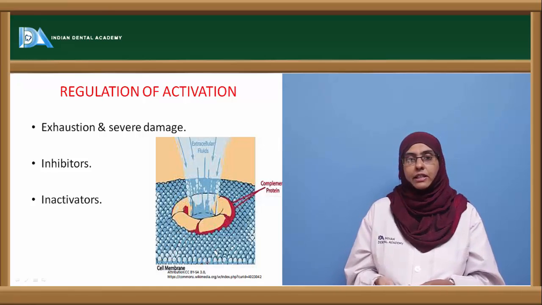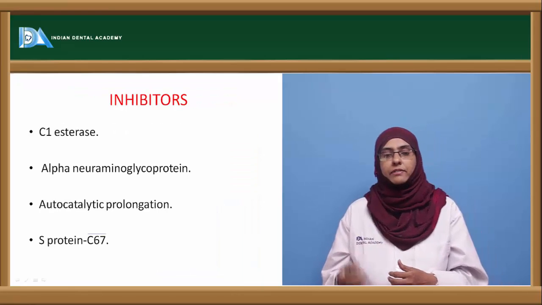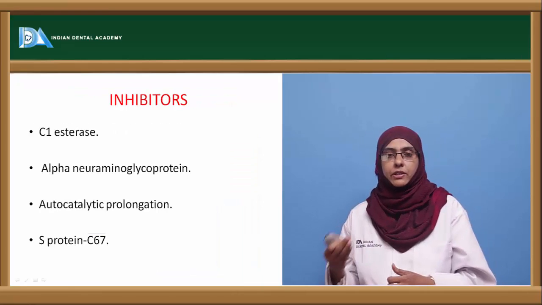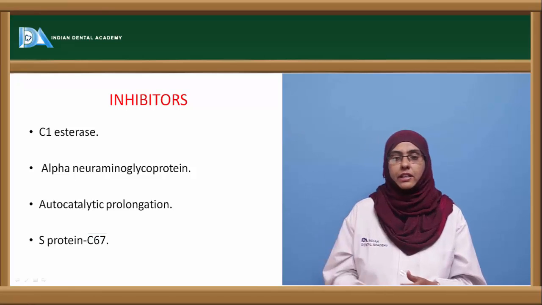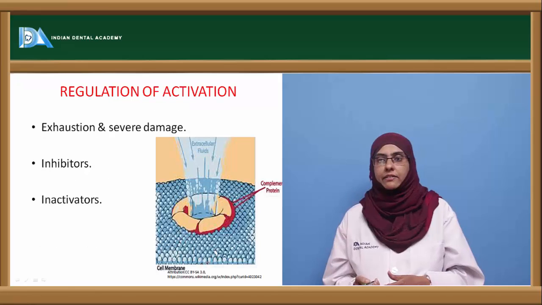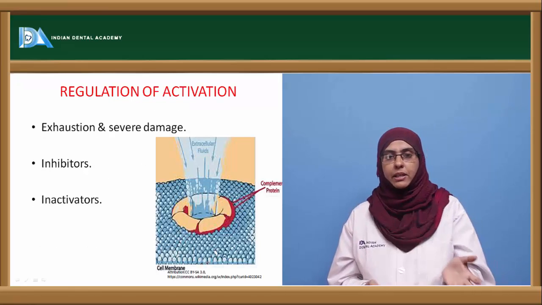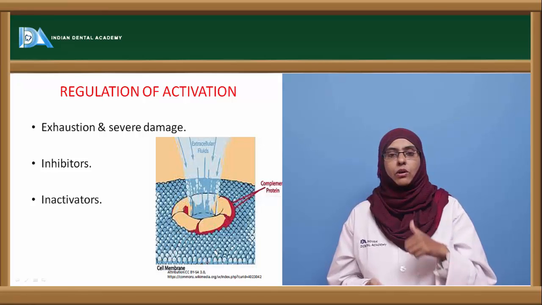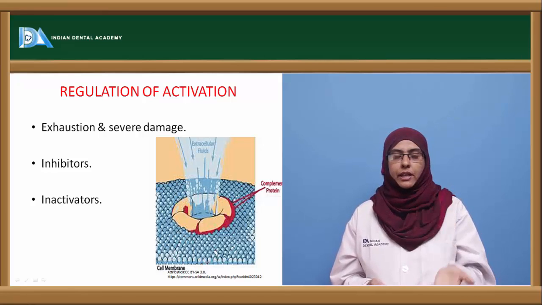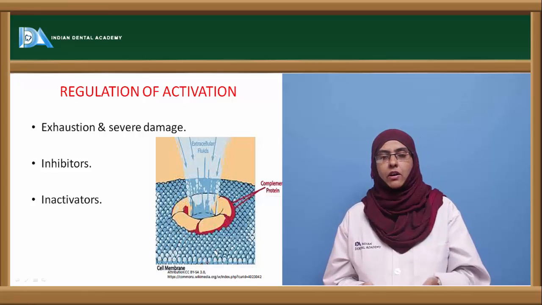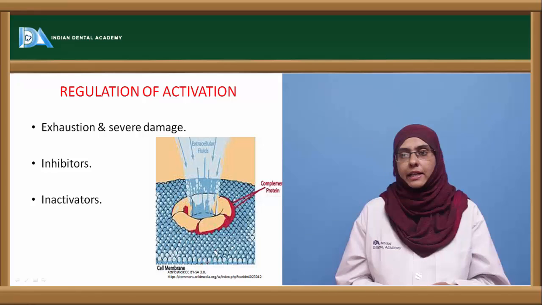Inhibitors are the ones that inhibit the pathway from continuing. They will not allow the pathway to continue and cause severe damage to the human body, whereas the inactivators are the ones that completely inactivate the complement protein. They will eliminate this complement protein so that it is no longer able to carry on the classical pathway or the alternative pathway. That is, they are not autocatalytic in nature.